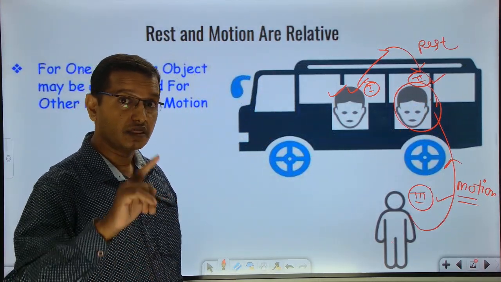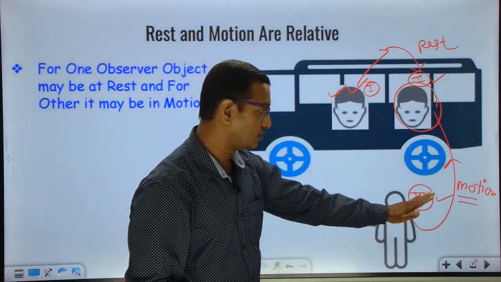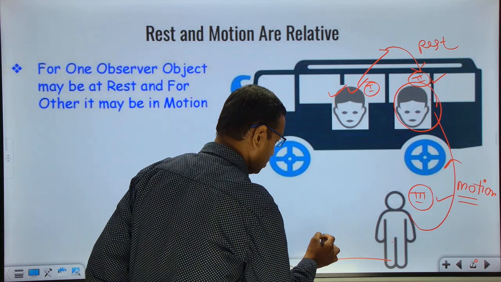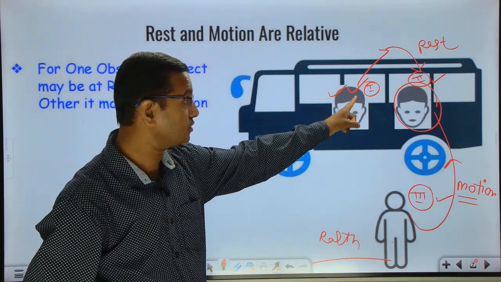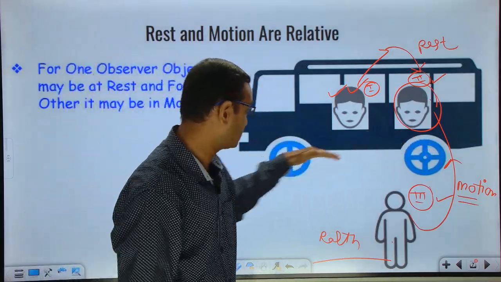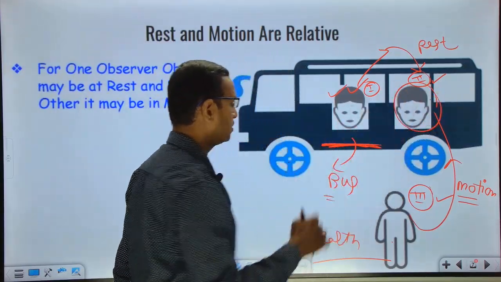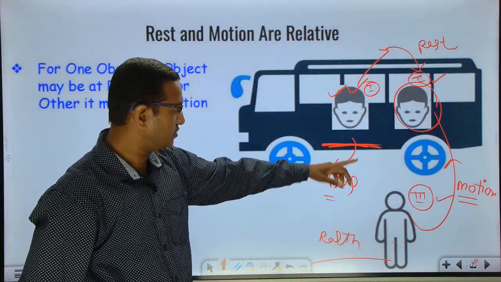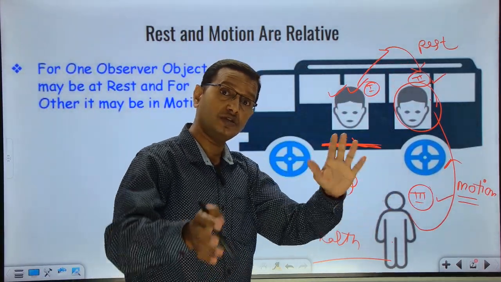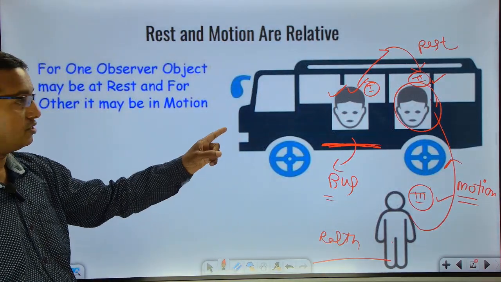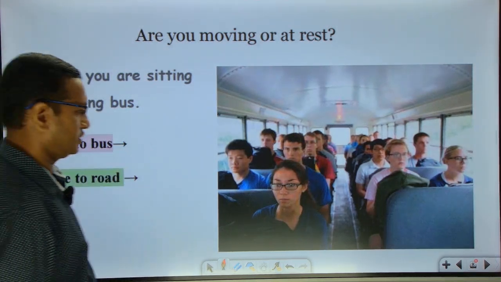So what is the difference here? The difference is the frame of reference, the first thing. The second thing is the observer. For the third person, the frame of reference is the ground or the earth. I'll simply call it earth or the road, whatever. But for the first person, the frame of reference is the bus. On the bus they are standing or sitting. So the frame of reference changes, and rest and motion keep changing. This is a very, very important concept which you have to know. Next. Fine, I have just covered this.